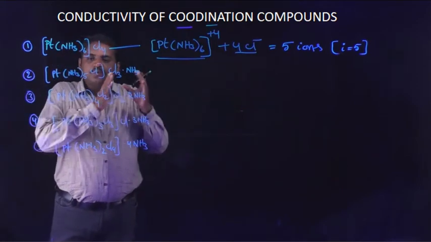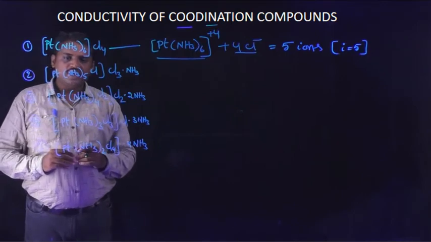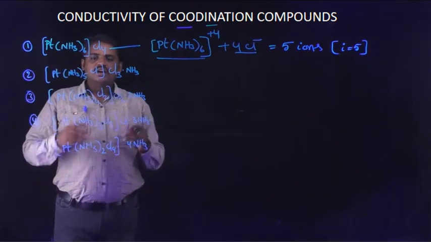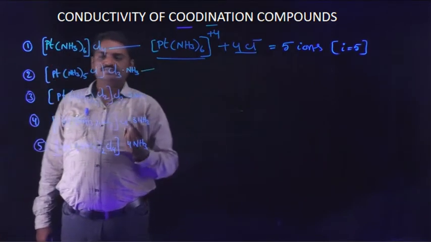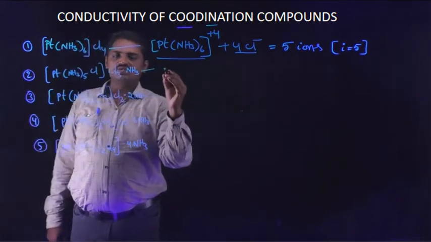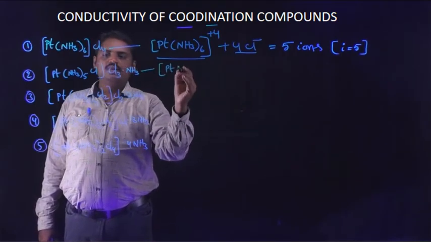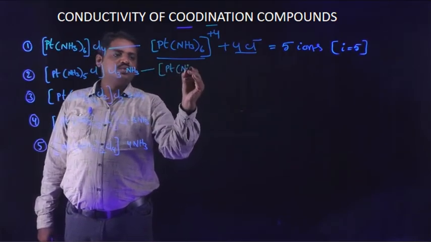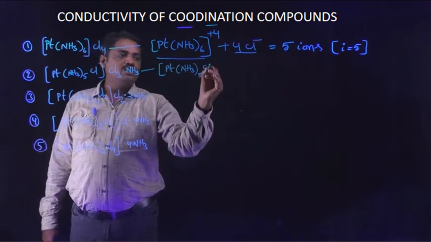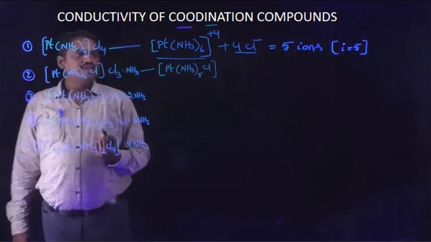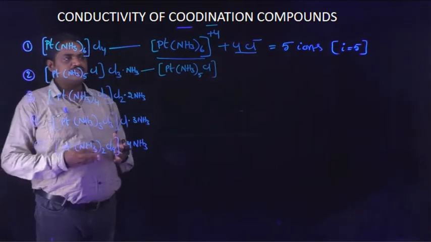So only the position of the ligand differs. After this complex is dissociated, platinum binds with 5 ammonia molecules and 1 chlorine atom. Generally, platinum exhibits plus 4 oxidation state.